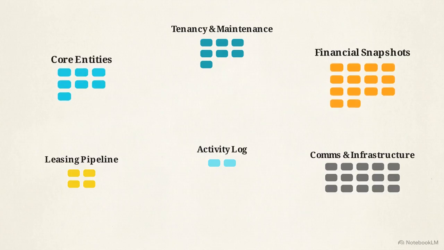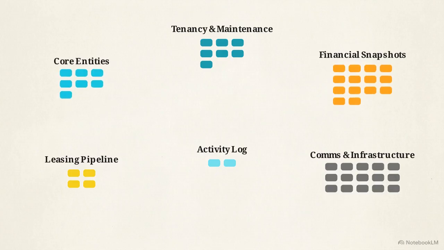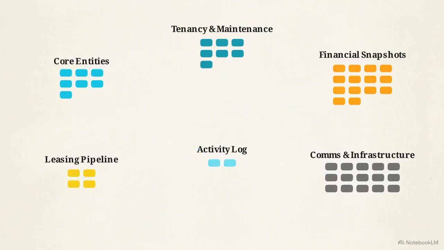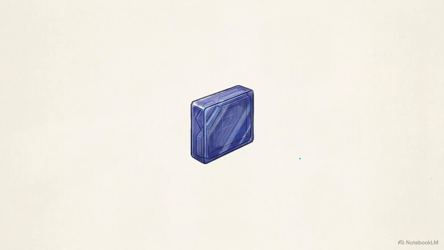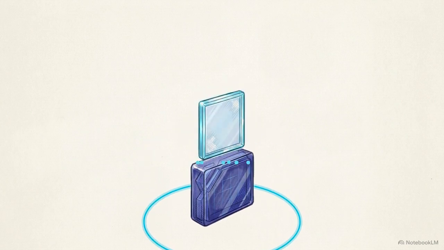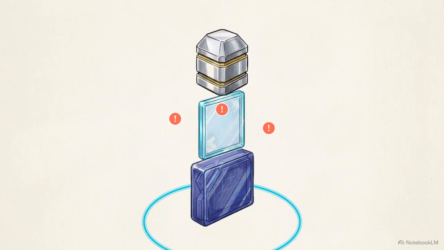This topology map shows the Xovian system footprint, including all 49 tables from core entities to financial snapshots. The build order begins by extracting raw reality from siloed legacy software. Step 2 is constructing a unified data layer, anchored by a schema-rigid events table. Step 3 involves writing explicit automation rules, logic that reacts to causal chains to trigger immediate alerts for tour no-shows or bounced payments. Only after these layers are secure can you deploy the autonomous operations agent.